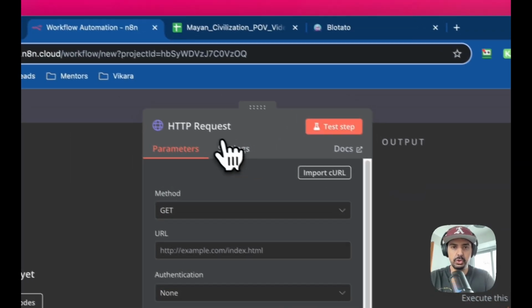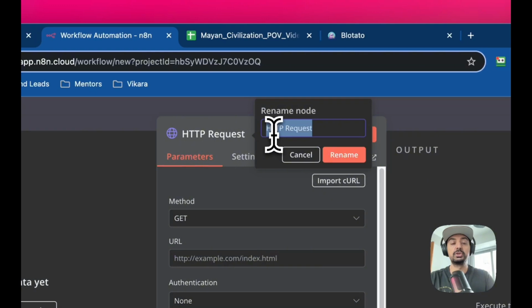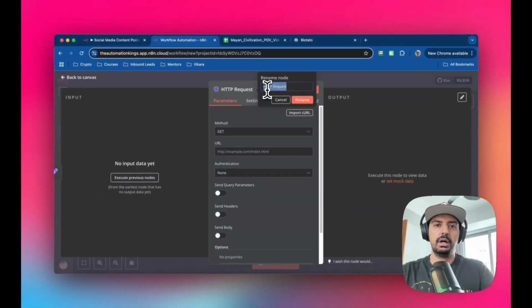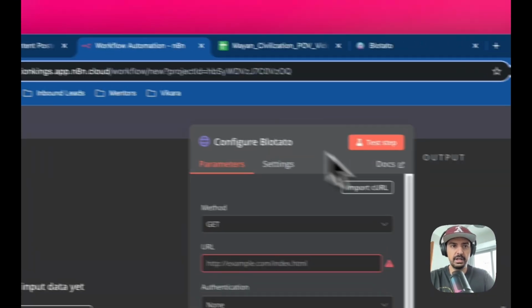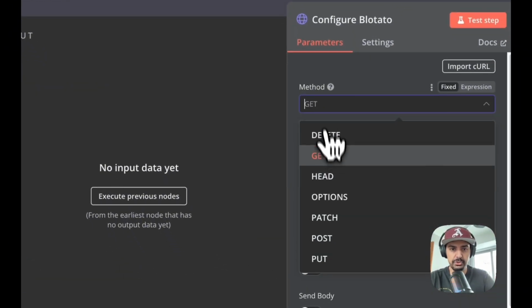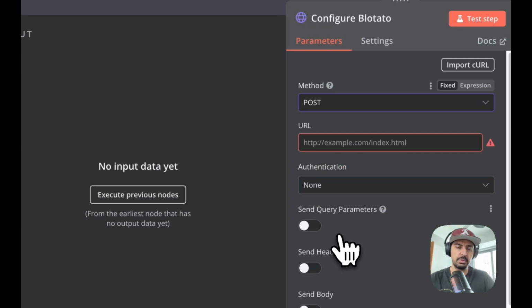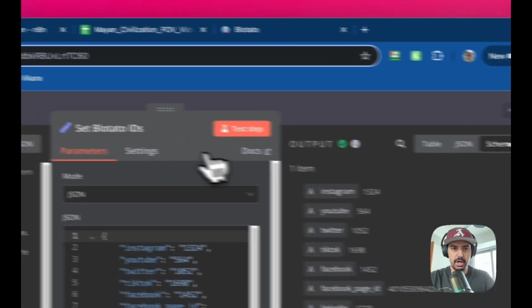So this is to configure Platato, right? To make sure that we get the correct URL for the video from the Google Sheets, okay? So this one is going to be configure Platato. Again, I need to get a few things from there, so it's going to be a post as opposed to get, because post means that we're going to send it from n8n over to their servers, okay? So I'm just going to come out of this and grab some URLs.